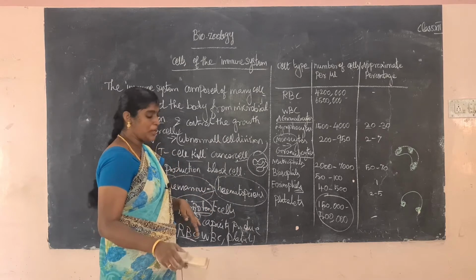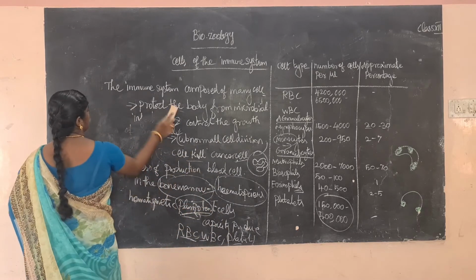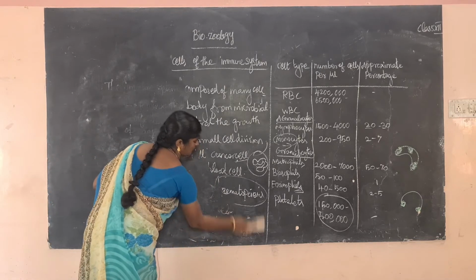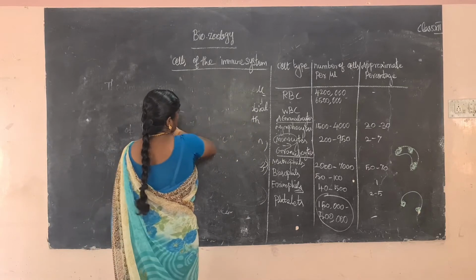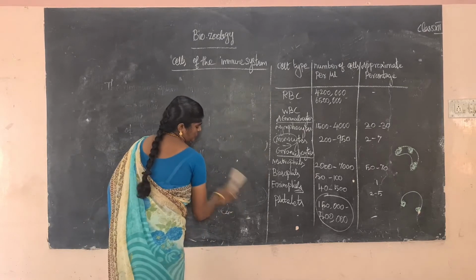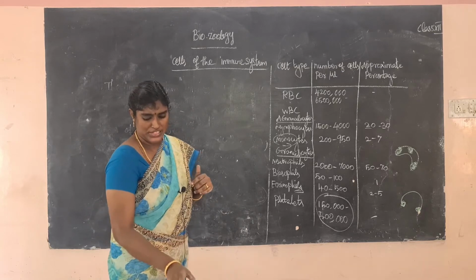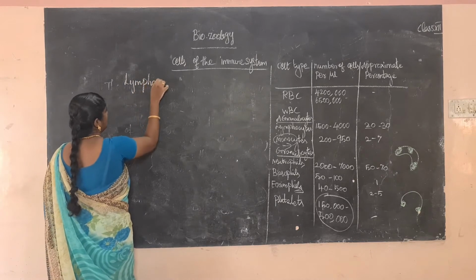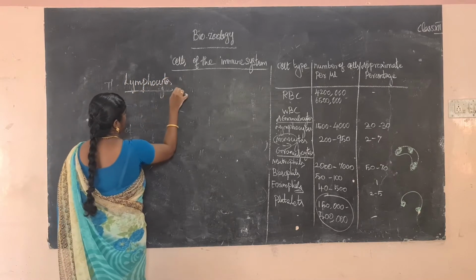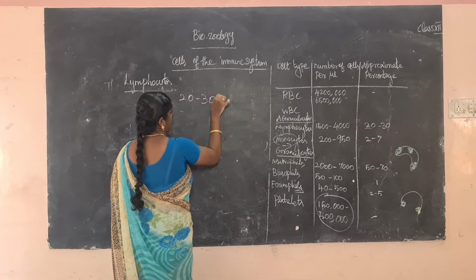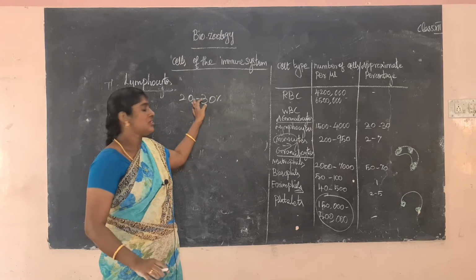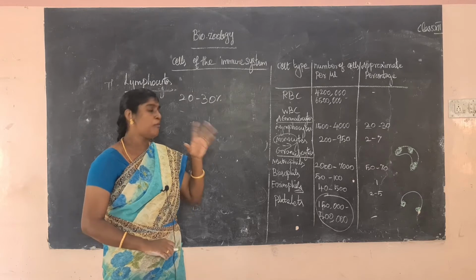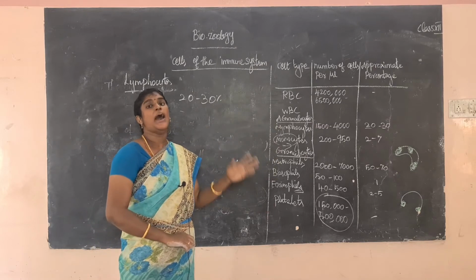Next, lymphocytes. What are lymphocytes? Maximum 20 to 30% of the blood is occupied by lymphocytes. These are the white blood cells that we call lymphocytes.